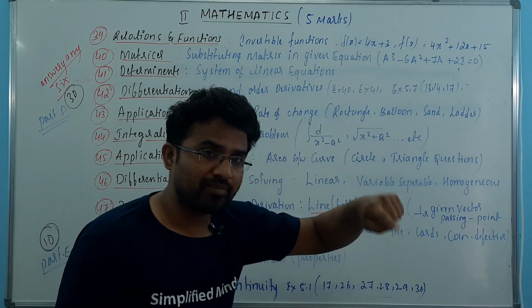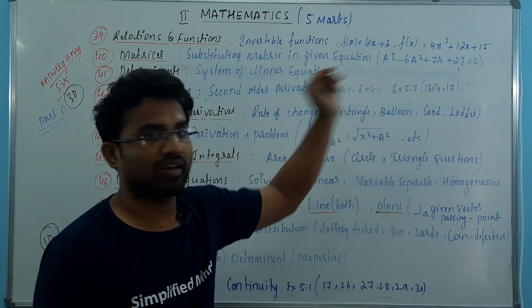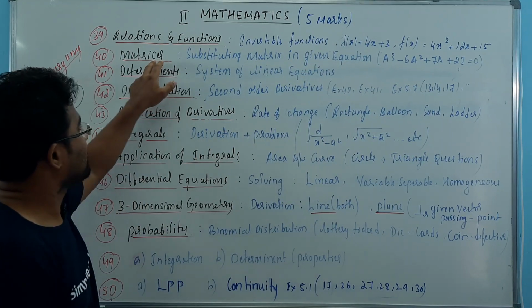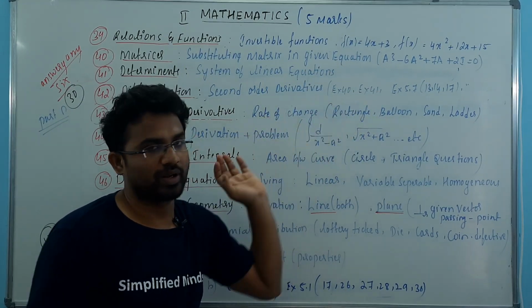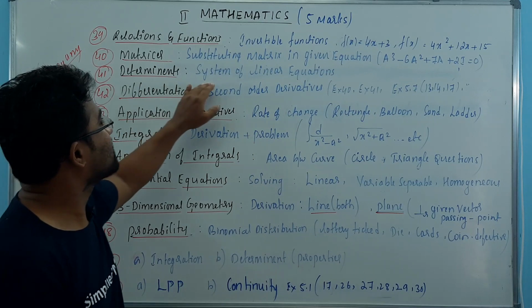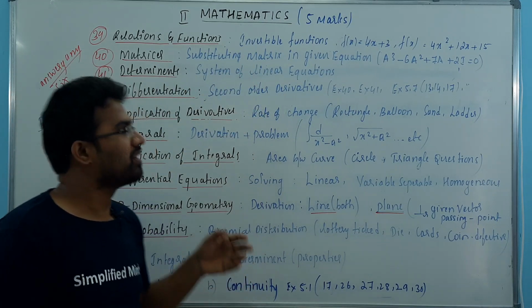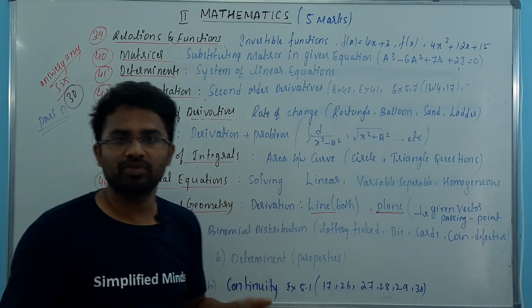First do the worked examples, then the textbook exercises of similar kinds. Then coming to matrices, they'll give an equation, you have to substitute in that, then you have to show that it is equal to 0. Then afterward, determinants, system of linear equations. Basically what they do is, here you get 3 equations, you have to solve it using a matrix method